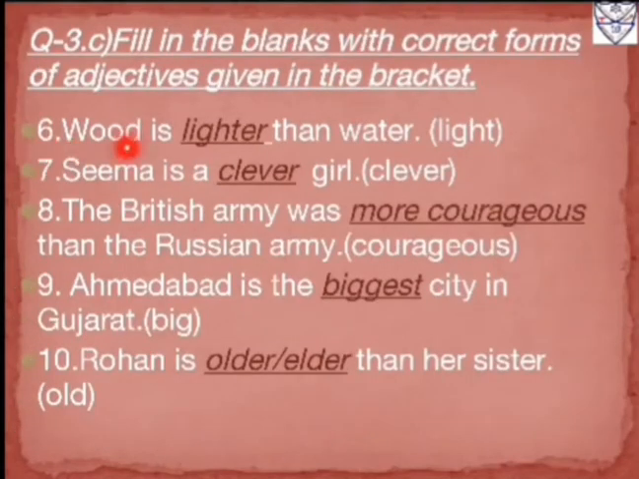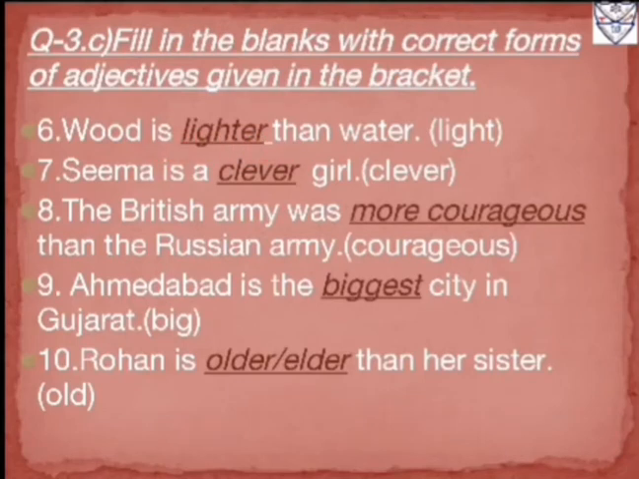Next, wood is lighter than water. In the bracket the adjective or positive degree given is light. Over here we can see two things are compared, wood and water. Whenever two things are compared, it is said to be in which degree? In comparative degree. With this positive degree word, what will we add to form the comparative degree? We will add er. So light will become lighter. So lighter is in comparative degree.